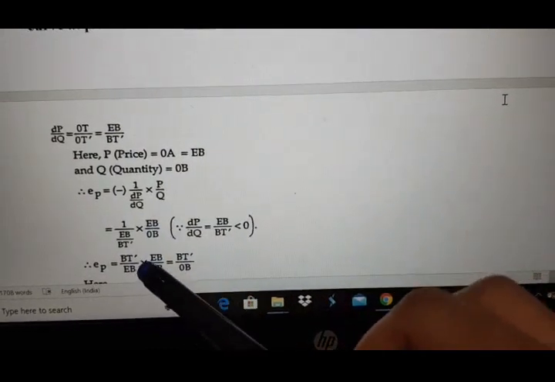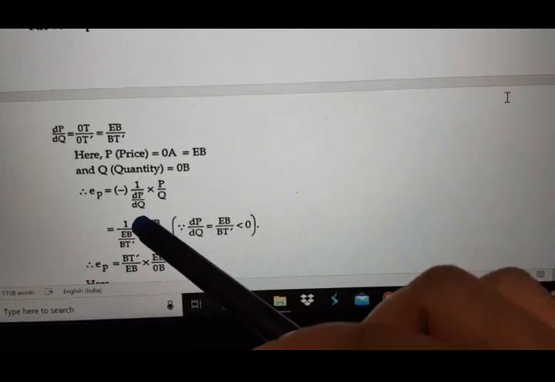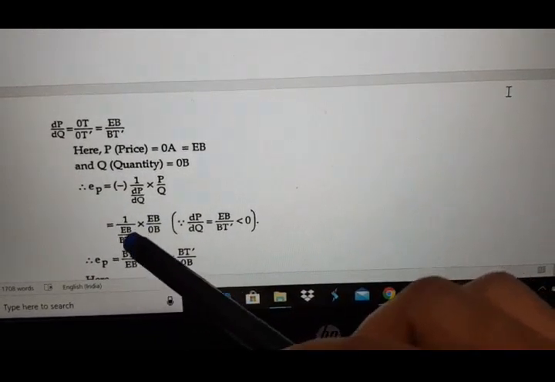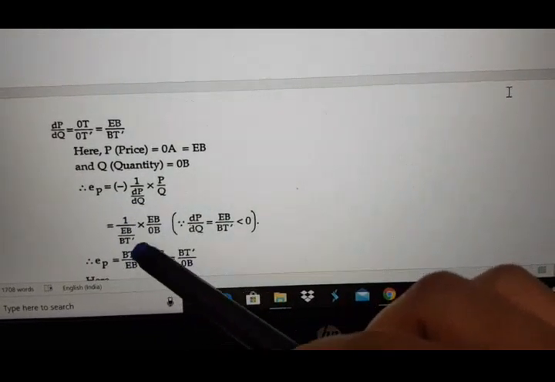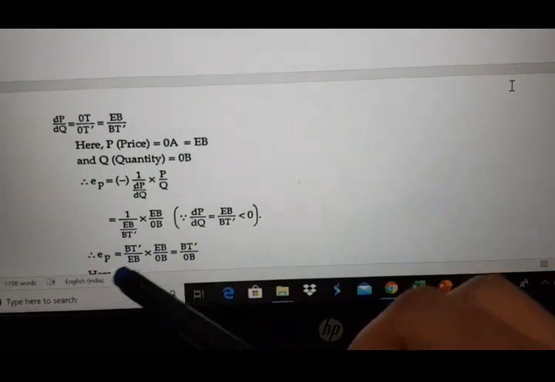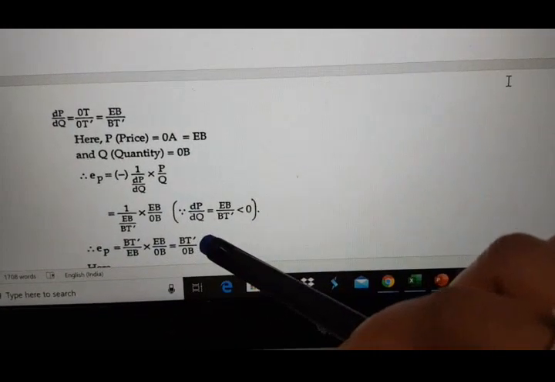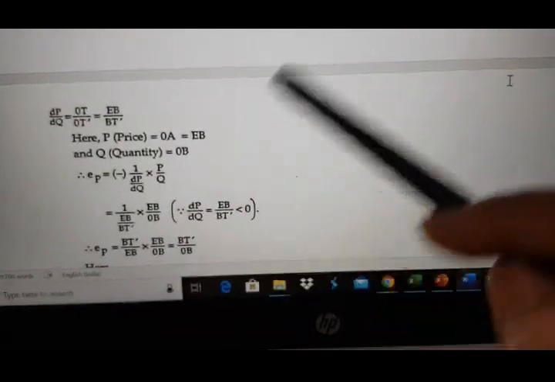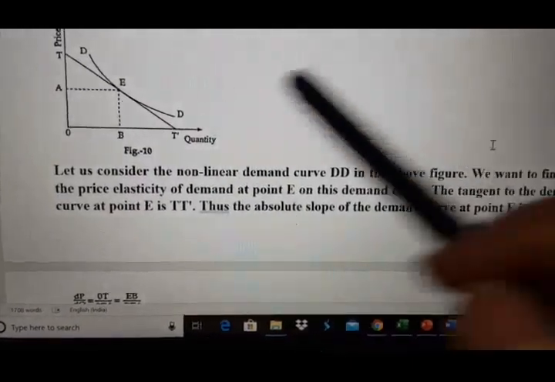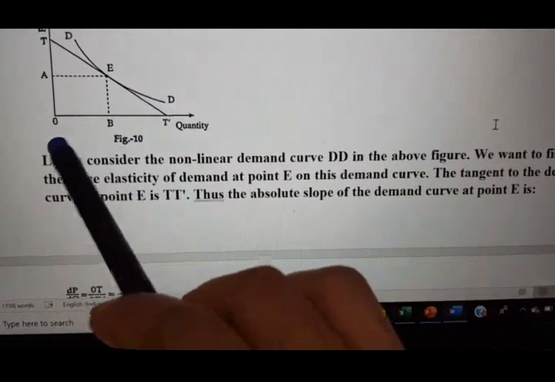So here I have just altered it. Okay, so I have taken BT' to the numerator and EB to the denominator. This part will remain the same, so EB will be cancelled out. So it is coming to BT' divided by OB. Okay, so BT' divided by OB.